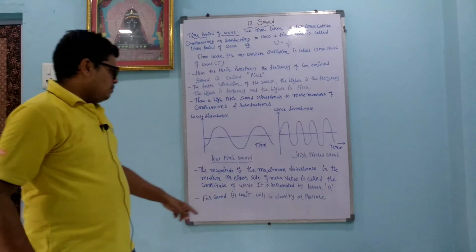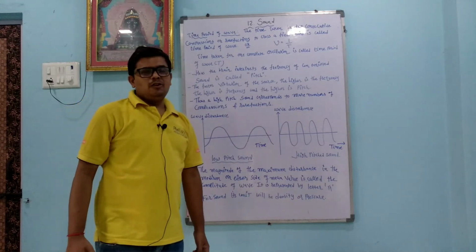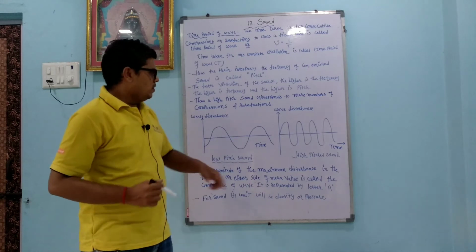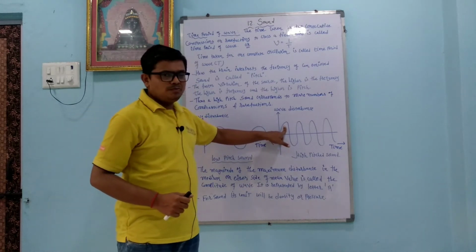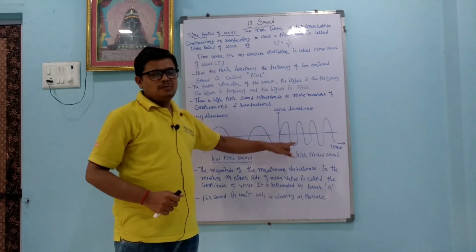It is represented by capital A. For sound, its unit will be density or pressure. For sound, we can say that its unit is what? Density or pressure. Here you can see the density is more or pressure is more. Here you can see that density is less or pressure is less.